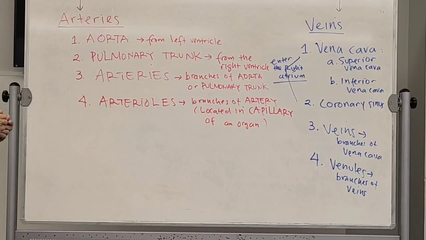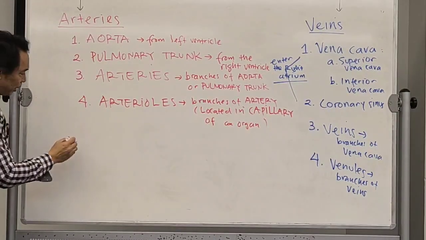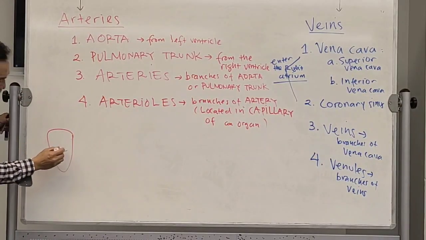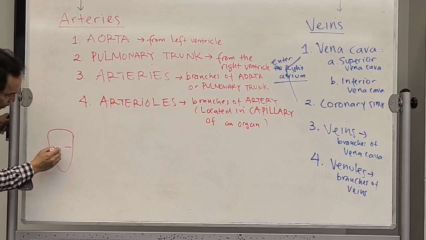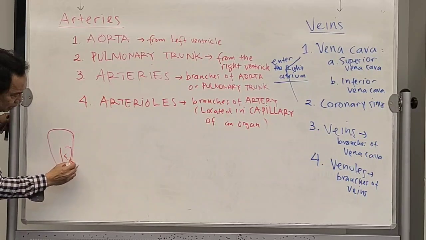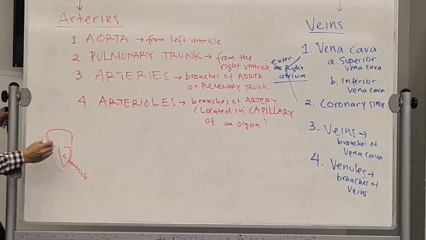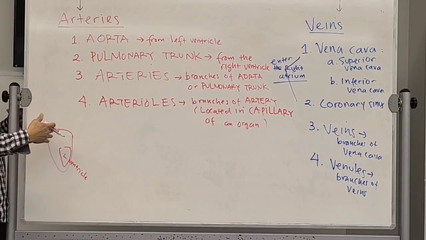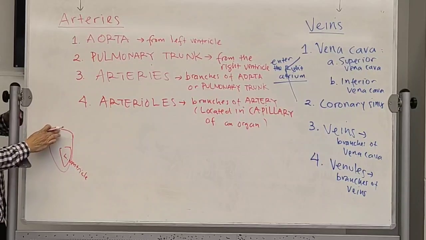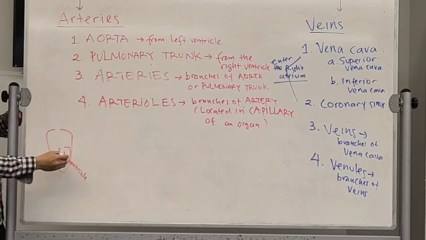Now I'm gonna put a little bit how it looks like. Okay. Let's say this is your heart. Okay. And this is the left ventricle. Okay. And then what happens? I just go to the one side only. This is the systemic circulation. Right? So you will not confuse, so you can follow the circulation easily. So from the left ventricle, then what happened?